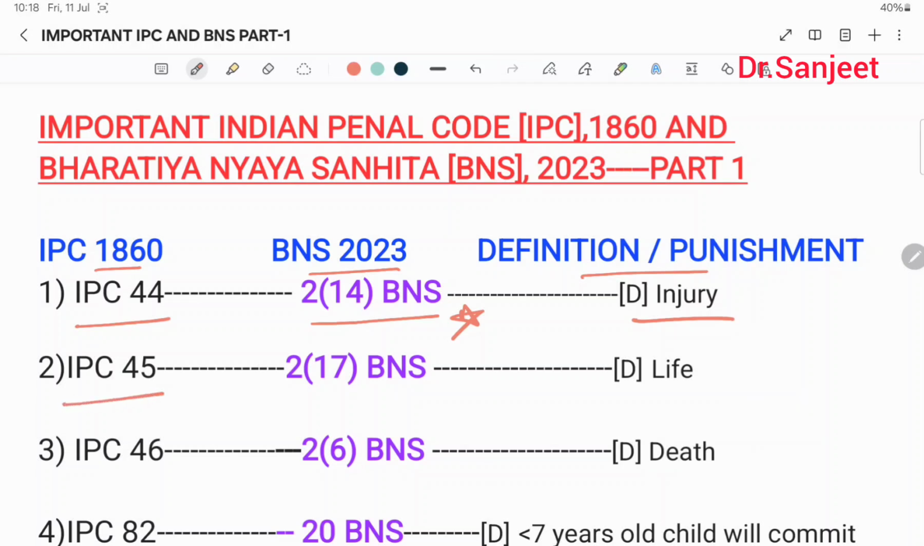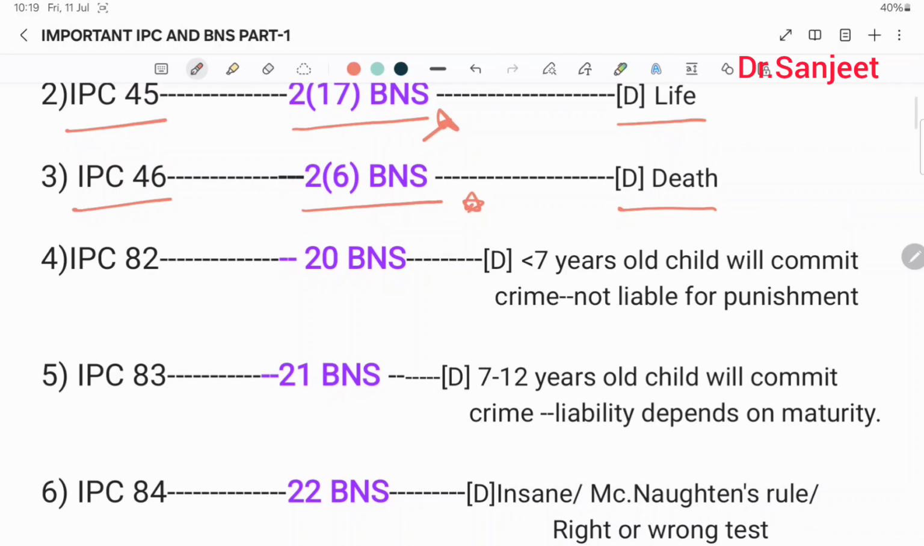Then IPC 45 and BNS 2 subclause 17, this defines life. IPC 46, BNS 2 subclause 6, this defines death. Then IPC 82, 20 BNS, this defines that a child less than 7 years old who commits a crime will not be liable for punishment.